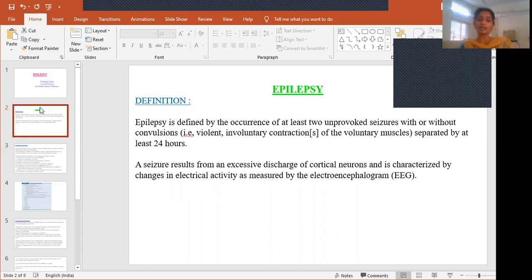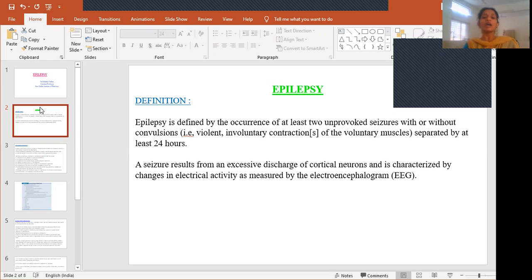Convulsions mean violent involuntary contractions. So when there are at least two unprovoked seizures with or without convulsions, separated by at least 24 hours, we call it epilepsy. For the initial evaluation of epilepsy, the patient should have at least two episodes of seizures with a time gap of 24 hours. Only then do we consider it epilepsy.